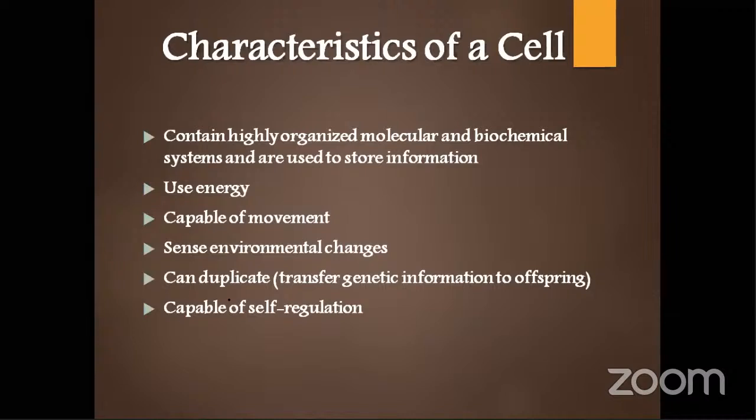So the cell can duplicate itself. Then cells should have a particular self regulation also. If the cell is going to become cancerous, or after a certain cycle, the cell has to die. The cell will lose its viability, so it has to die. When the cell goes for that process of death, that is also regulated via some mechanism inside the cell. We find that in the regulation of the cell cycle, right? So all these characteristics should be there for something to be called a cell.